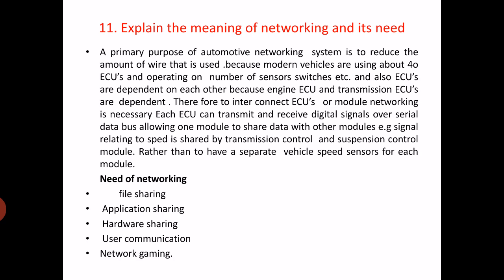So rather than having 3 sensors, we can have only one sensor, and the ECUs will communicate, or they will share the data from this single sensor. So that is the need of networking. For controlling the vehicle, the different ECUs will communicate with each other, and that is the networking necessity.